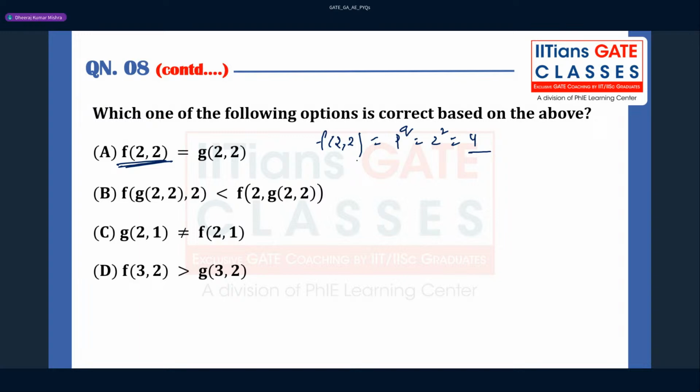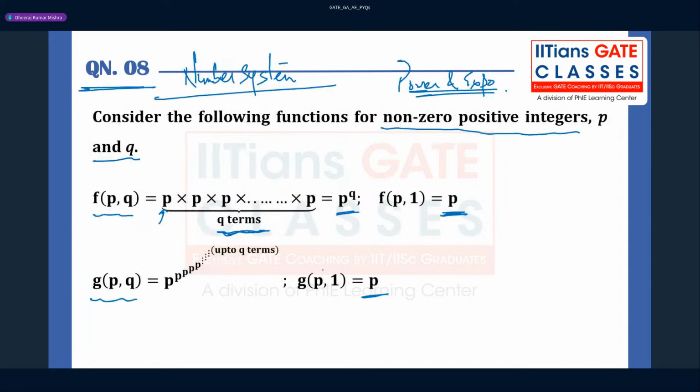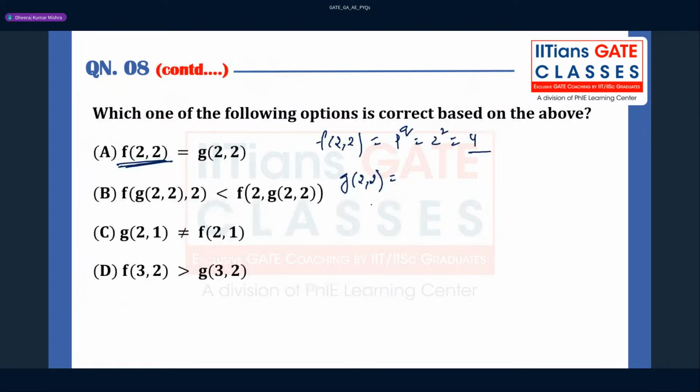Okay. Now G22 will be what? G22 here. So if you place 2 here, and there are two terms, okay, there are two terms. So it is going to be what, guys? That will also be 2 to the power 2 only, right? Yes. So again, it will become 4. Okay. So if you take a look, this was a very good question, and this kind of question we have also done in the classroom, right? So there should not be any doubt. Okay. Fine. So option A will be correct here because other options cannot be correct.